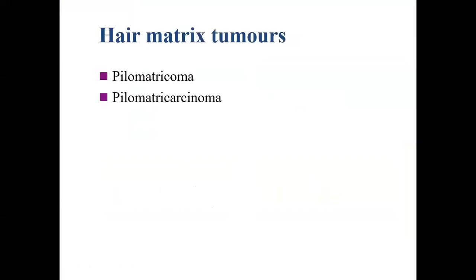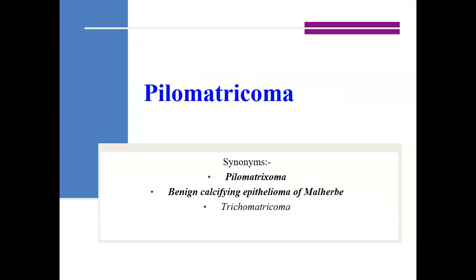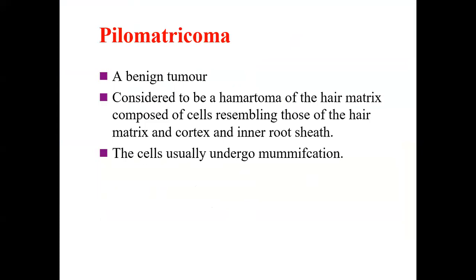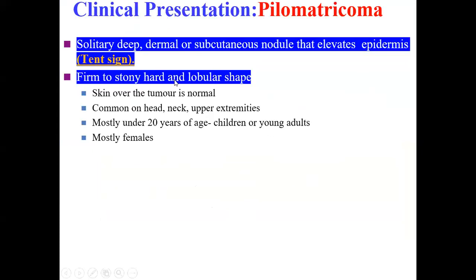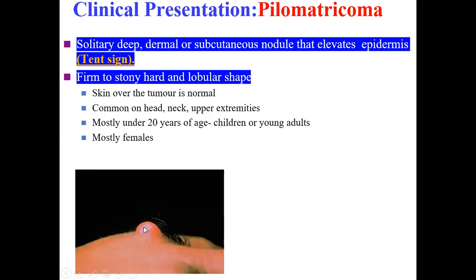The next subgroup is hair matrix tumor, which consists of pilomatricoma and pilomatrical carcinoma, the malignant variant. It is also known as pilomatrixoma. It is a benign tumor, and it presents as a solitary, deep, dermal or subcutaneous nodule that elevates the epidermis with a tent sign. This is the tent sign, elevating the epidermis. And once we palpate it, it's firm to stony hard and lobular in shape.